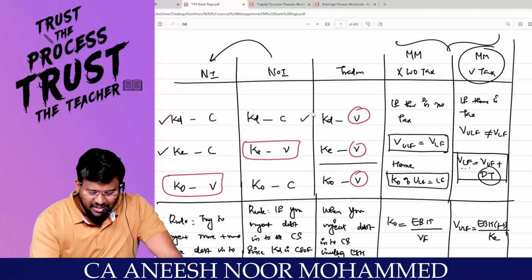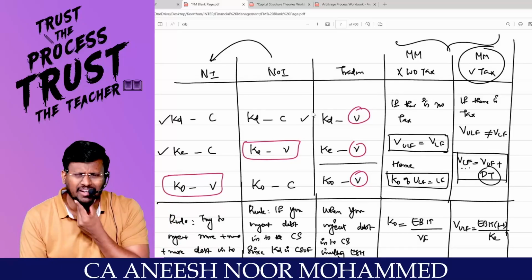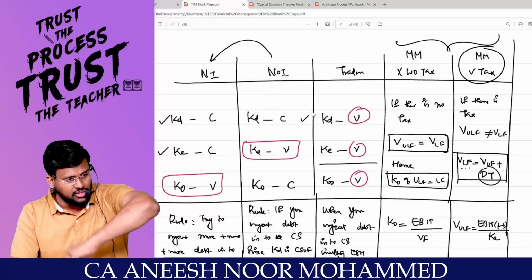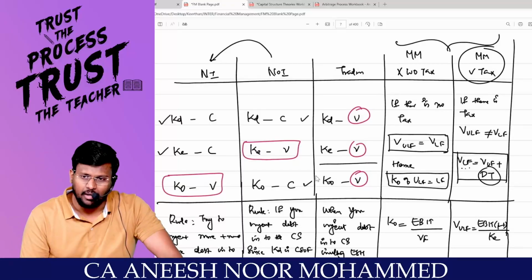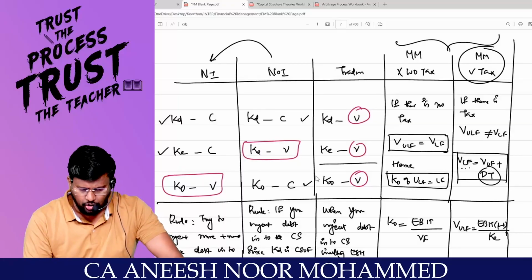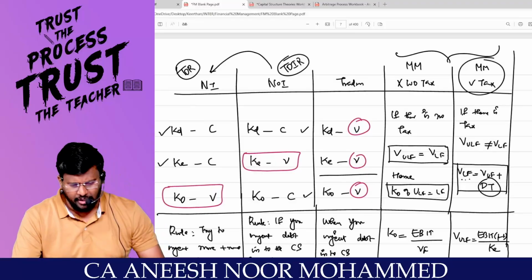That means what NOI is saying is that I don't want to analyze from the angle of the debt holders, KD will be constant, but KE will be variable, my dear lovable students. To what extent is it variable? To what extent KD pulls down KO, to that extent KE will pull up KO. So KO will be constant, my dear lovable students. If KO is constant, the value of the firm will not change. That's why NI is a theory of relevance and NOI is a theory of irrelevance. Are you with me? Coming to the next one, my dear lovable students, the traditional approach.